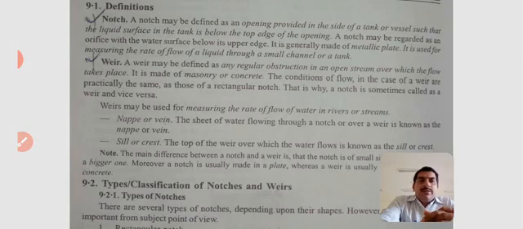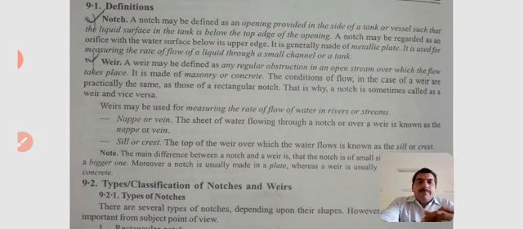A notch may be regarded as an orifice with the water surface below its upper edge. It is generally made of metallic plate. It is used for measuring the rate of flow of a liquid through a small channel or a tank. That is the notch. It is simply a measuring device for the rate of flow of discharge.